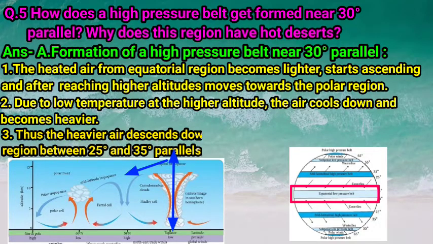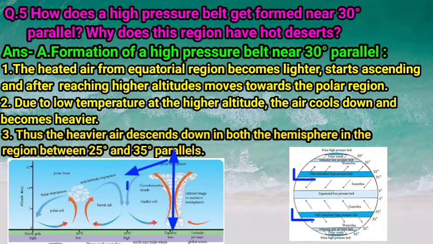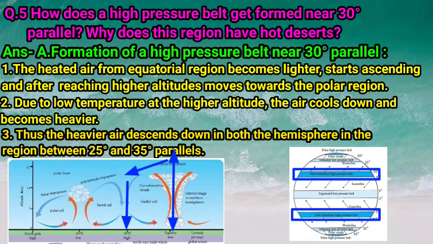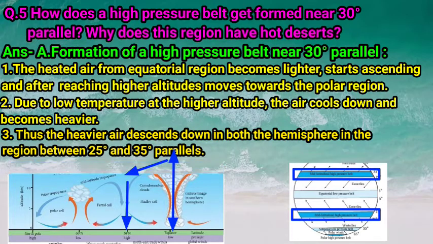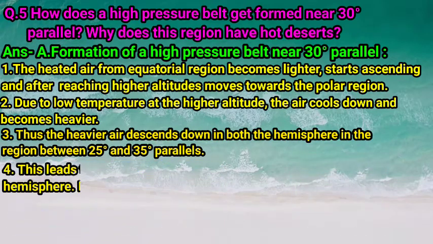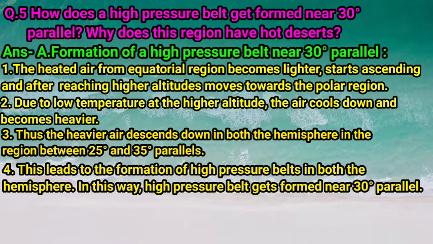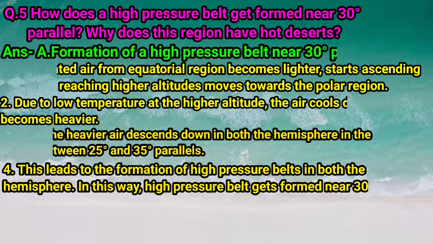Thus, heavier air descends down in both the hemispheres in the region between 25 degree and 35 degree parallel. And this situation leads to the formation of a high pressure belt in both the hemispheres. So children, in this way, a high pressure belt gets formed near 30 degree parallel.